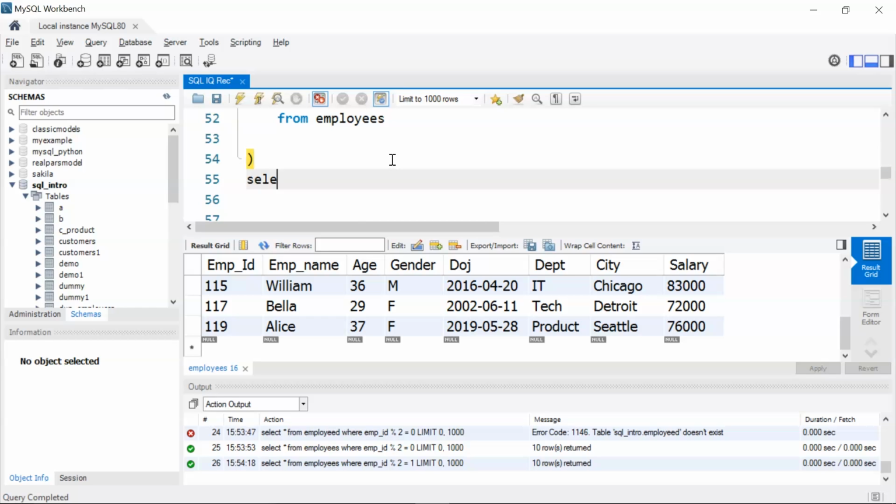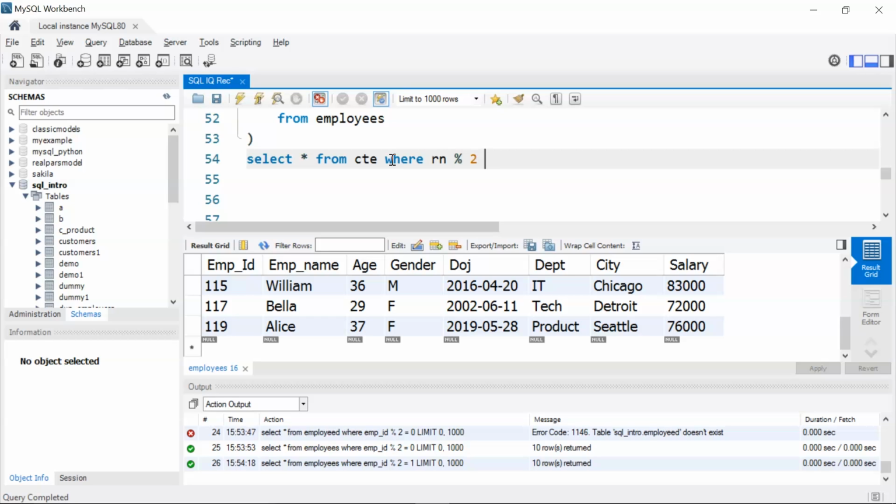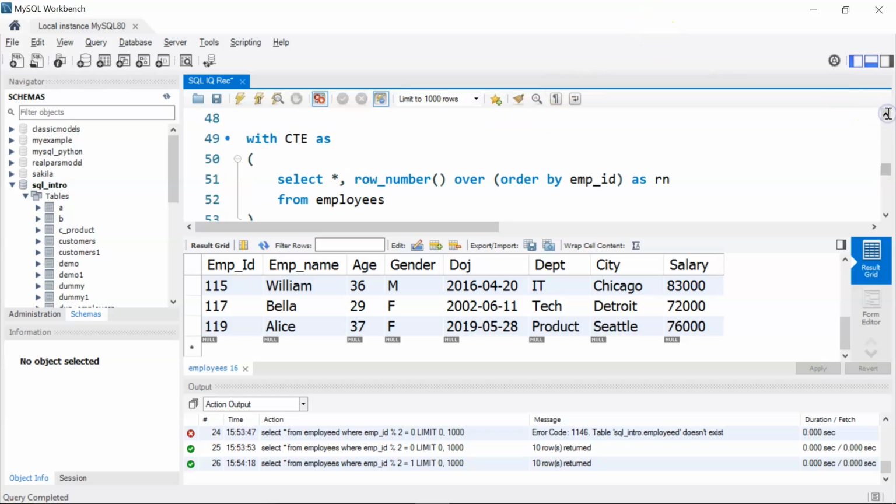I'll scroll down and then I'm going to close my bracket. I'll write select star from CTE where my row number %2 equal to 1. Now let's see this from the top.